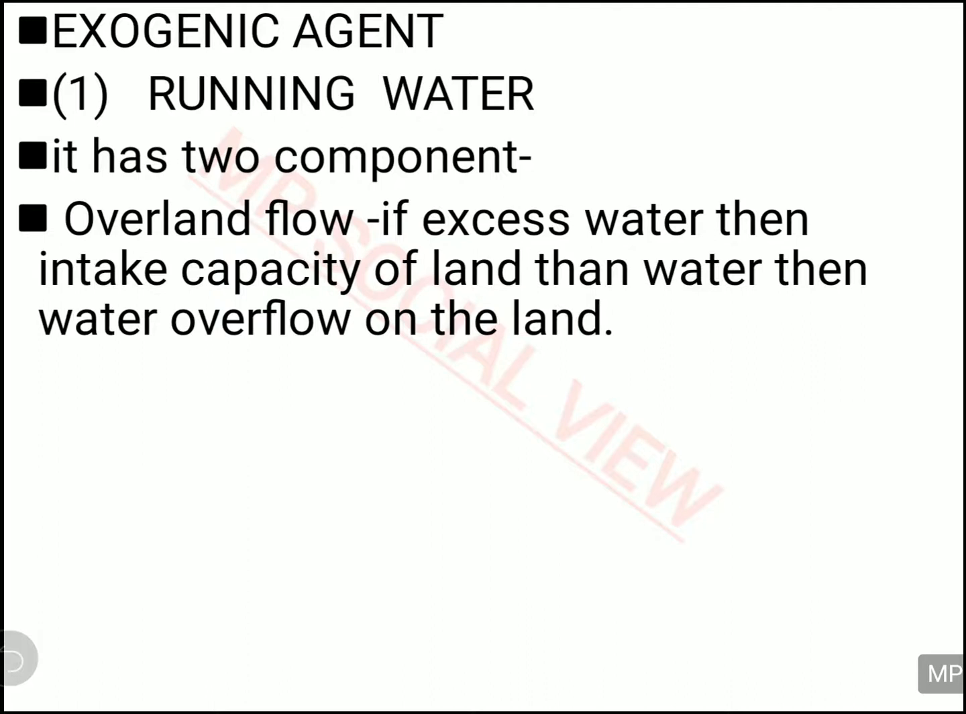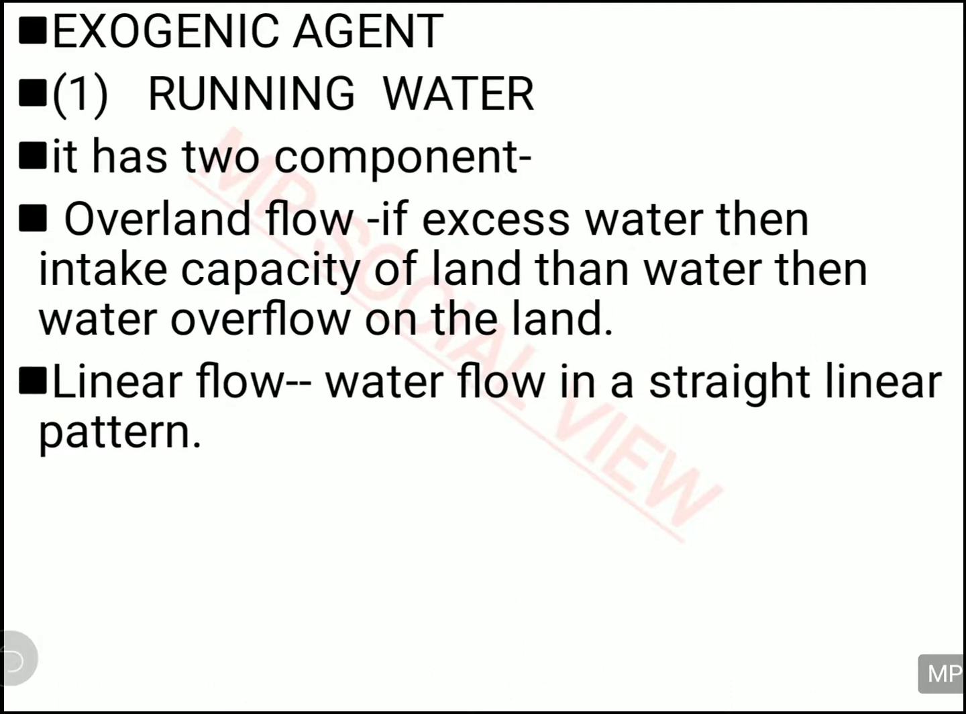So now let us analyze these erosional agents one by one. First we are going to study running water. Running water means a stream or a river, which has two components. One is overland flow and another one is linear flow.